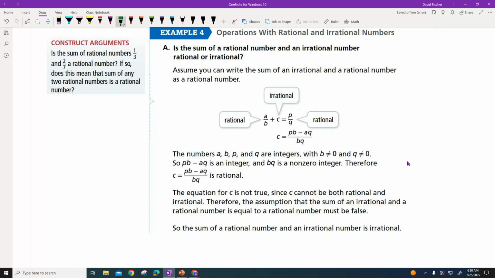And they said, hey, let's make a rule. Is the sum of a rational number and an irrational number, so that'd be like the square root of 3, a rational number? When I add these, because sum means add, you might write that there if you don't know that. If I add these two numbers together, am I always going to get an irrational number or a rational number? Let's check this out.